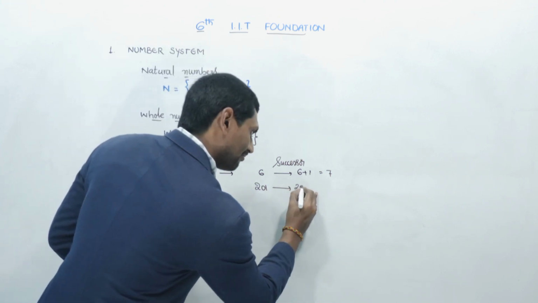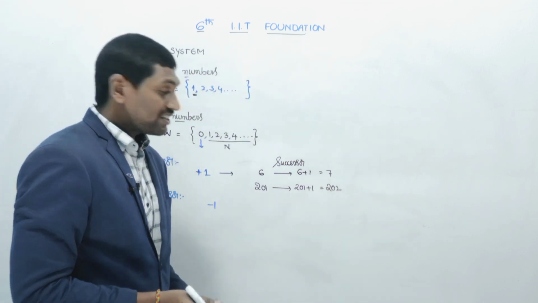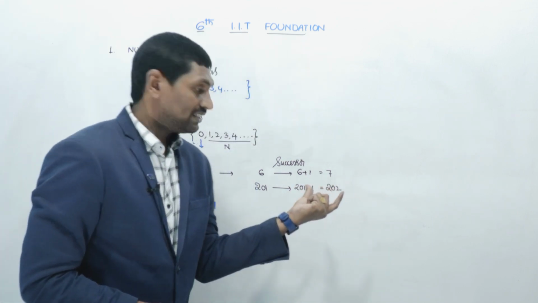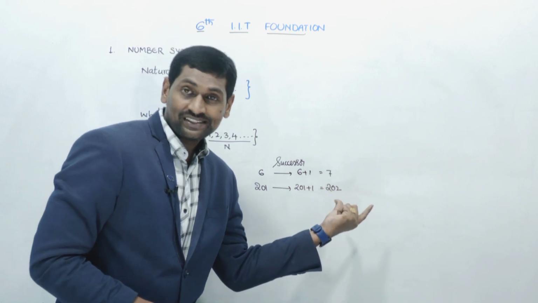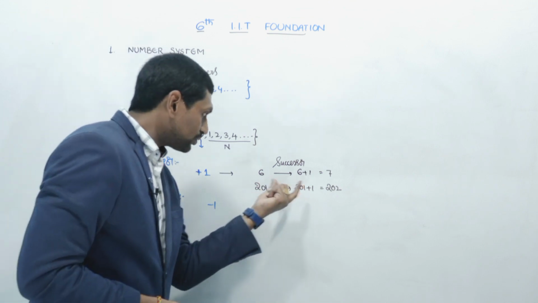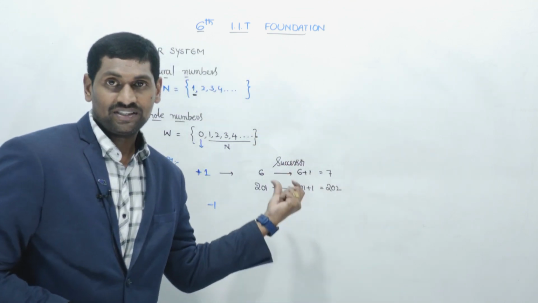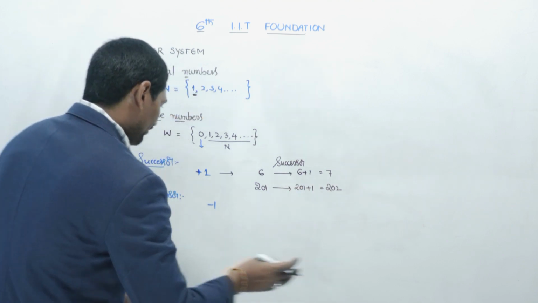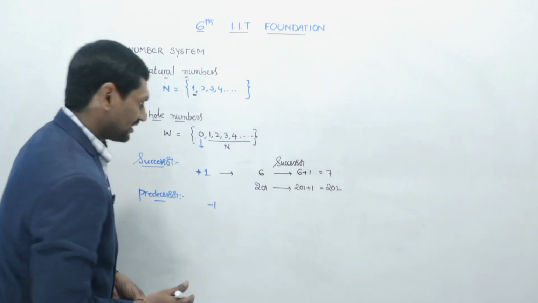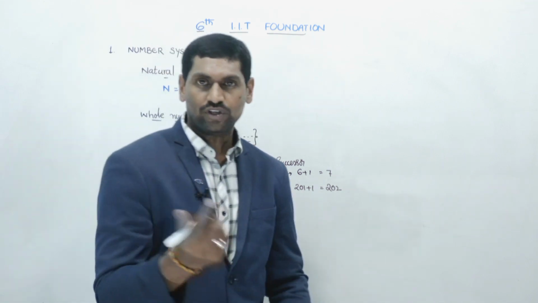Yes, 201 plus 1 is nothing but 202. That means 202 is the successor of 201. 7 is the successor of 6. Now same way, let us discuss the predecessor. Predecessor means just before a number, immediately before a number.